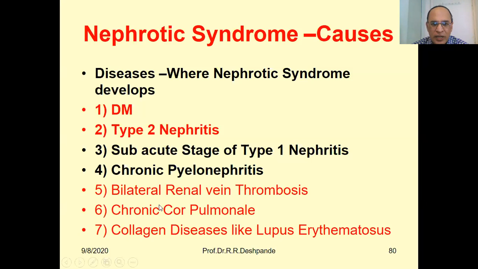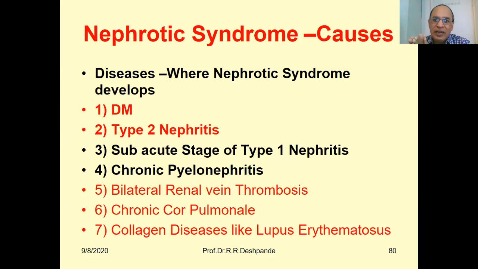Then there is chronic cor pulmonale, the problem with the heart and lungs. If there is a right ventricular hypertrophy, it gives pressure on the lungs. I have already uploaded this video, what is chronic cor pulmonale? So if it is a heart and lung disease, that gives less blood supply to the whole body.